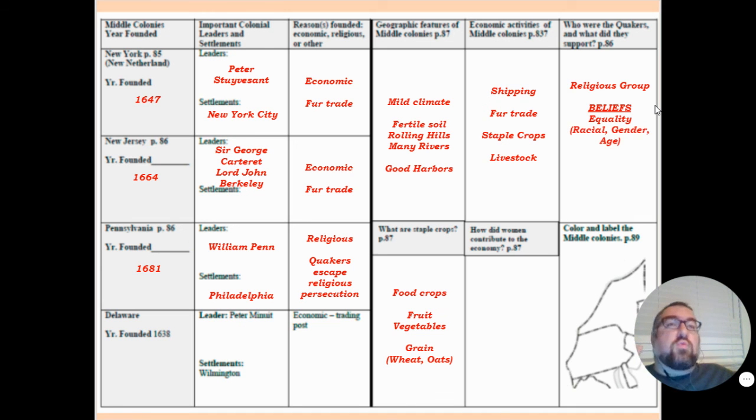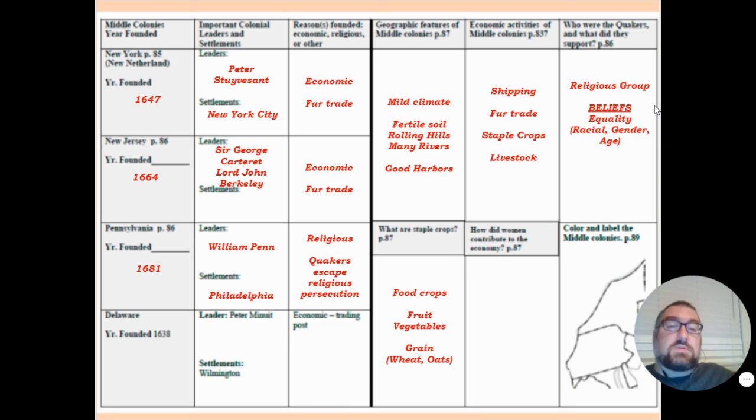So that meant racial equality, gender equality, equality of age. Children had the same rights as old men. Women had the same rights as men. Natives had the same rights as Africans, had the same rights as Europeans. Total equality. So I always told my students that we love Quakers because they believed in total equality of everybody.